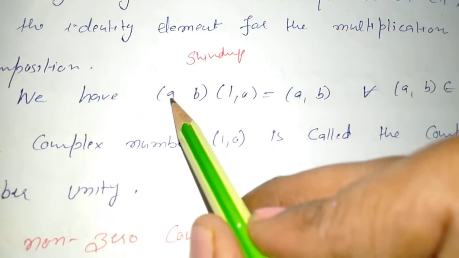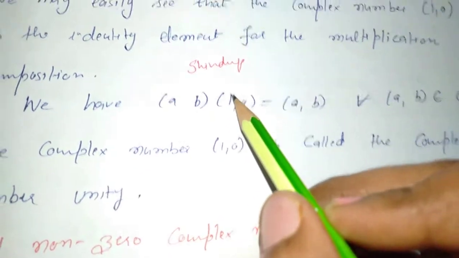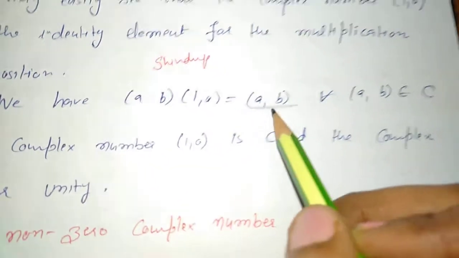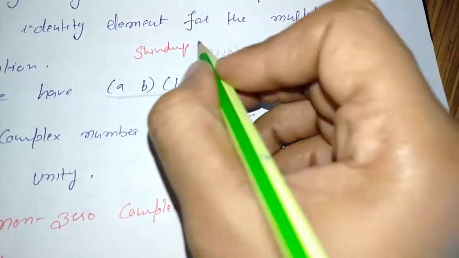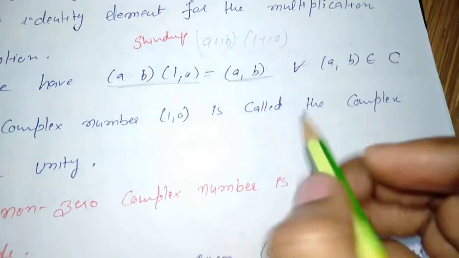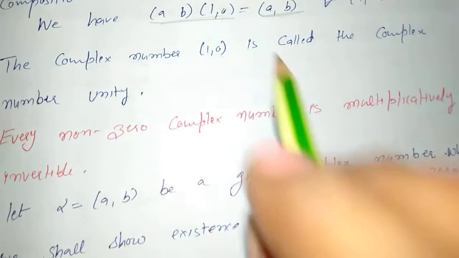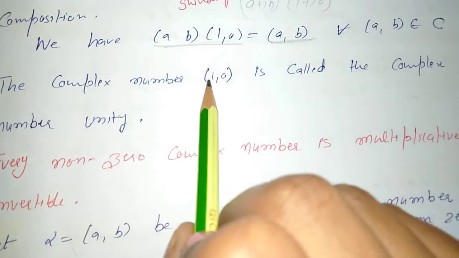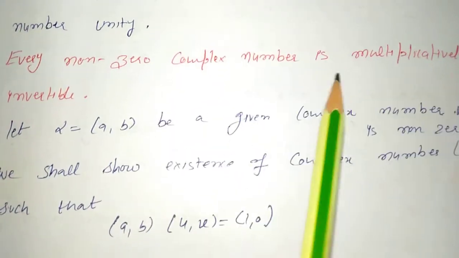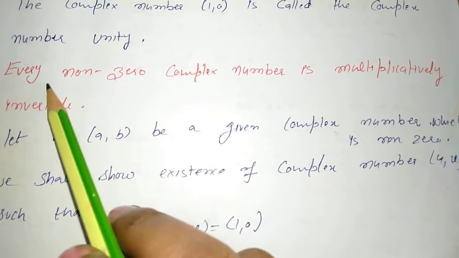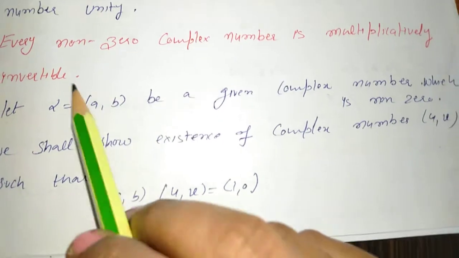Whenever we have any element AB and we multiply that element by 1, 0, we get again AB. How to multiply this? By writing A plus iota B into 1 plus iota 0. The multiplication will give us the same AB. So the complex number 1 comma 0 is called the identity. Next property is that every non-zero complex number has a multiplicative inverse.